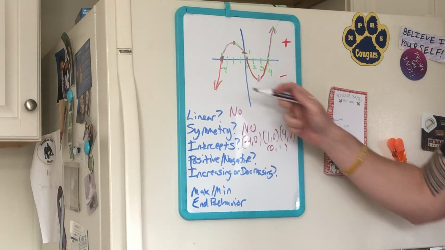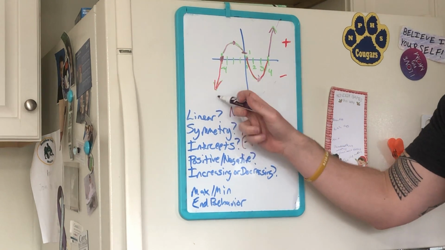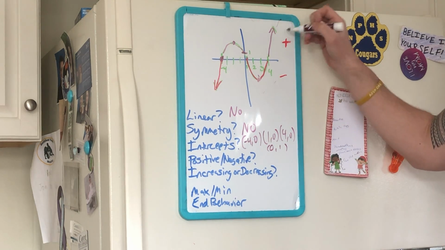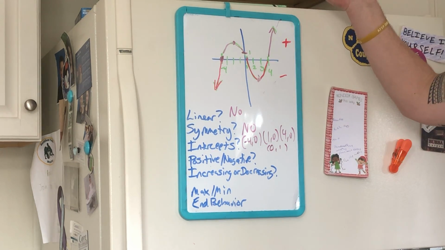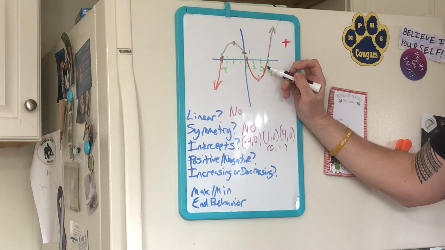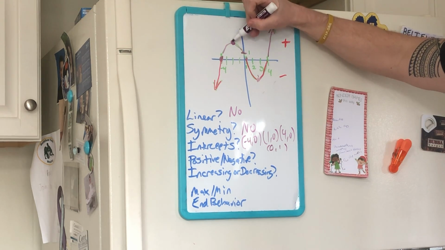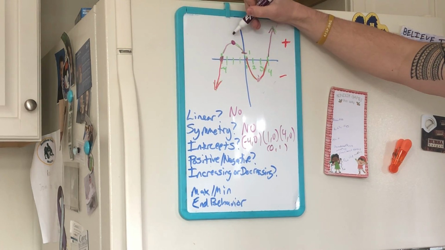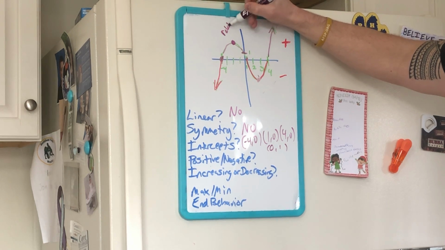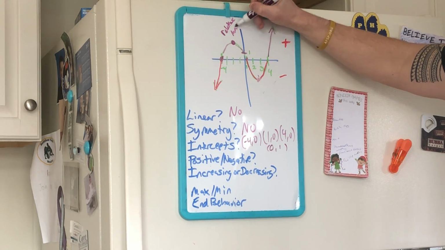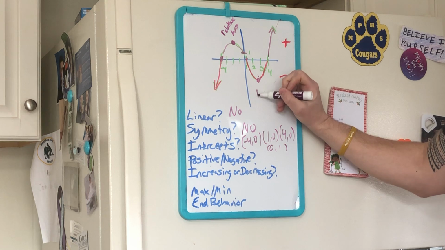Are there max or min? There's no min because it goes on forever here. There's no max because it goes on forever up here. But there is relative max, relative min. So this point right here would be the relative max. Okay, relative. And this point down here would be the relative min.